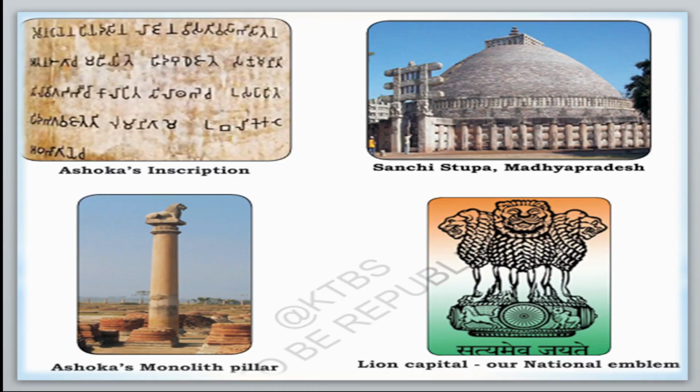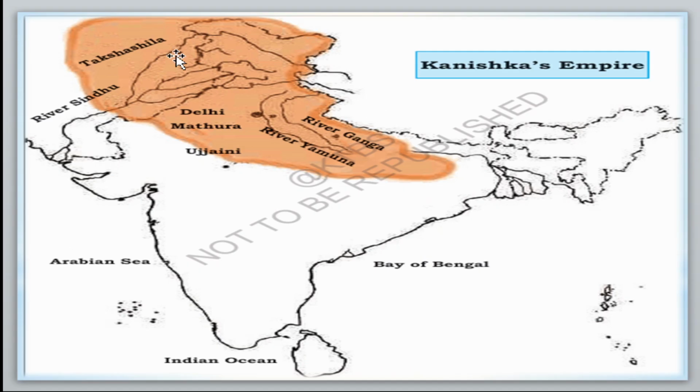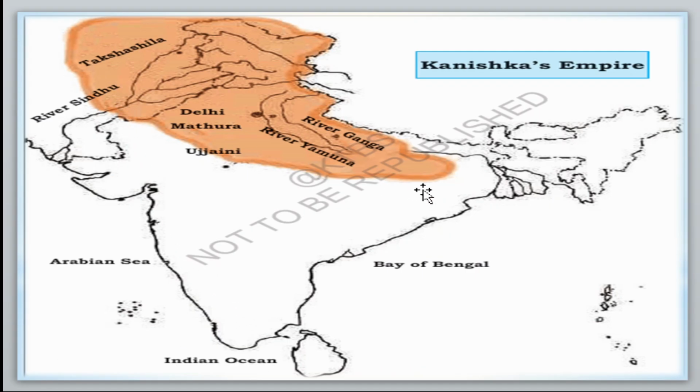The second introduction is about the Kushanas, their origins and the empire. About 2000 years ago, Gandhara, which is nowadays Afghanistan, was ruled by the Kushana dynasty. Kanishka was their most famous king. His empire spread from Afghanistan till Bihar, meaning it was spread across North India. Okay. Now move to the next point.